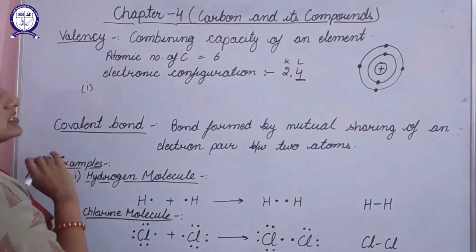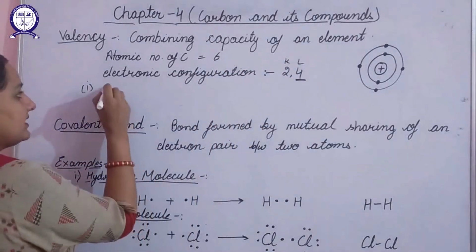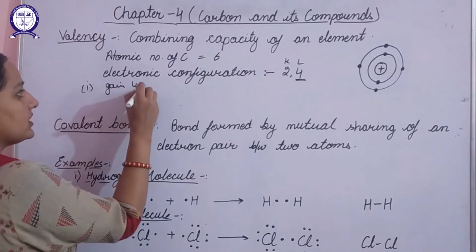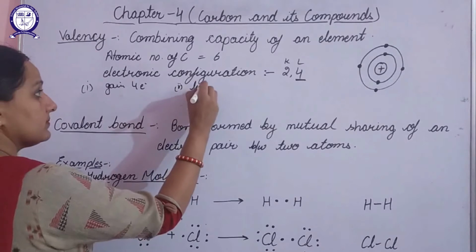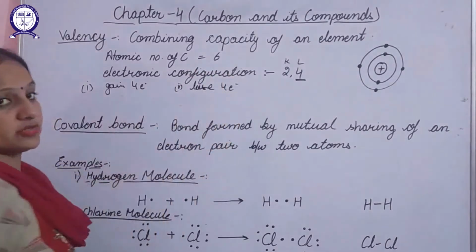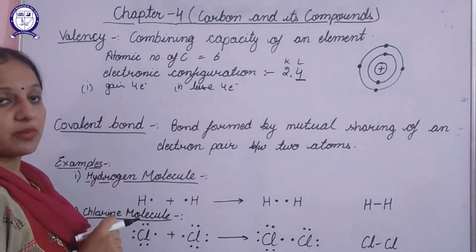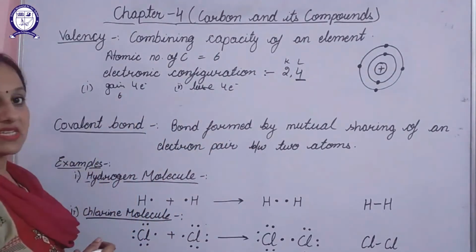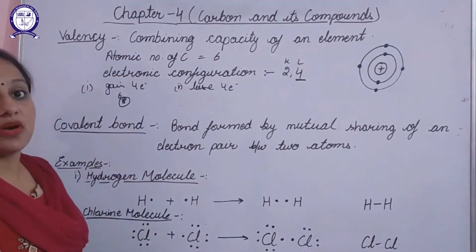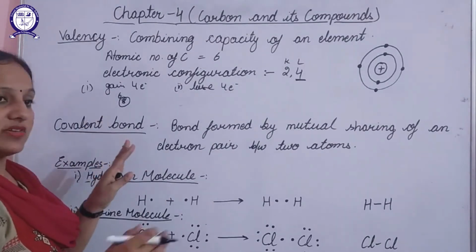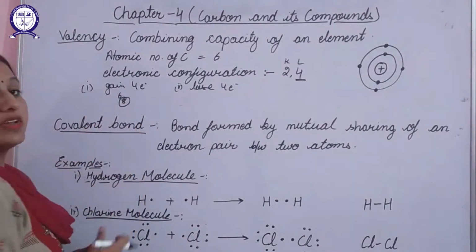The first possibility: in order to attain 8 electrons in the last shell, it can either gain 4 electrons from outside, or it can lose 4 electrons. If this atom gains 4 electrons from outside, it has 6 protons. It has 4 electrons, the other 4 it will gain from outside, so it will have a total of 8 electrons.